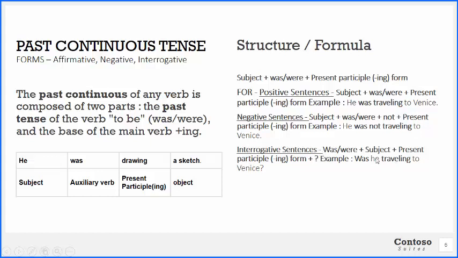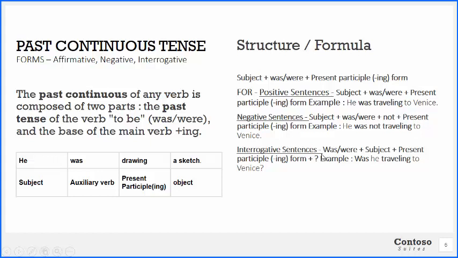In the interrogative sentence, was, were plus subject plus present participle ing form plus a question mark. So you see, between positive and negative, the only thing that changes is the not, and in interrogative, we just add a question mark.